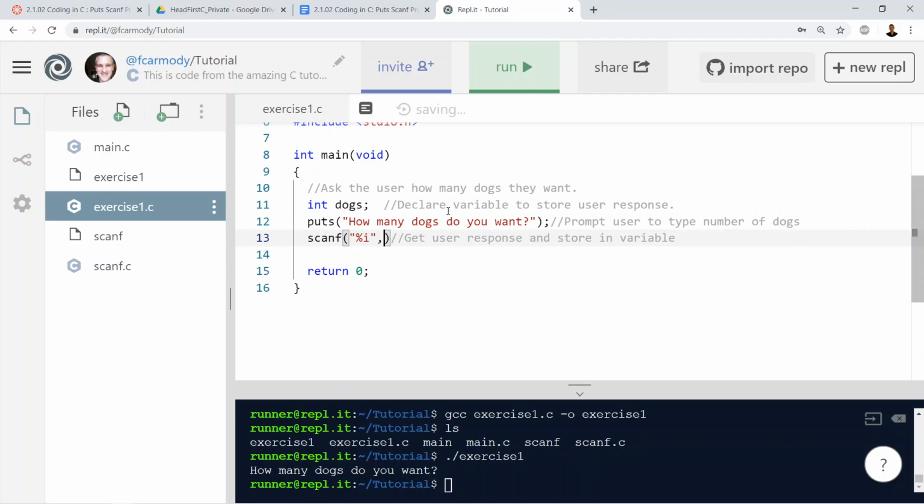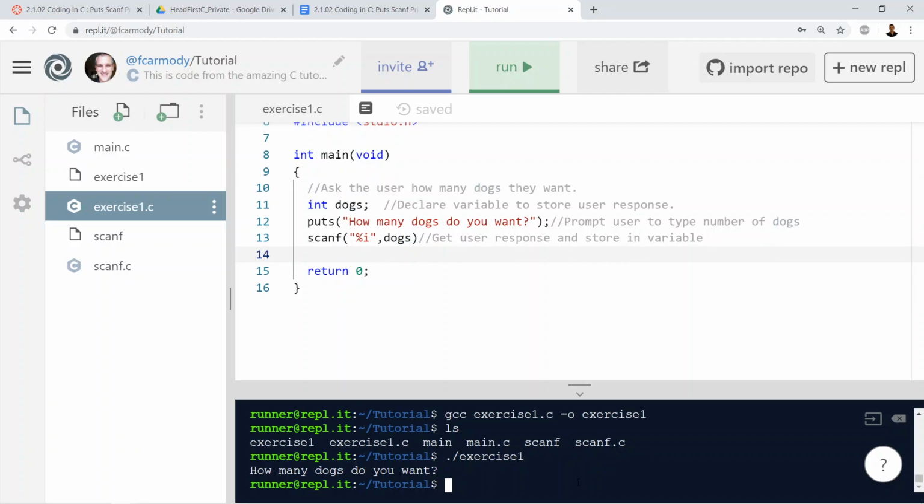And then the second argument is the variable that we want to store into. I know we're going to get an error here, but I'm just going to go ahead and do it. So let's try to compile this. We are going to get the user input. It's an integer. We're telling scanf, we're going to send you an integer here, and when you get that integer, store it in the variable named dogs. That's what we're saying.